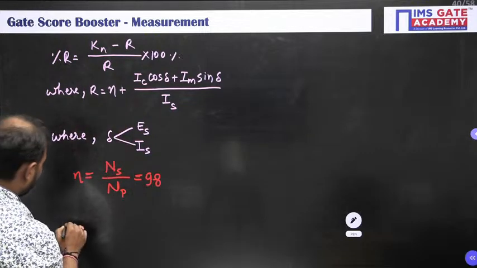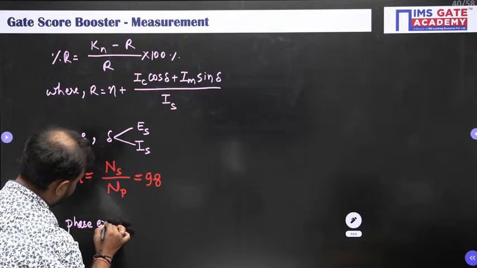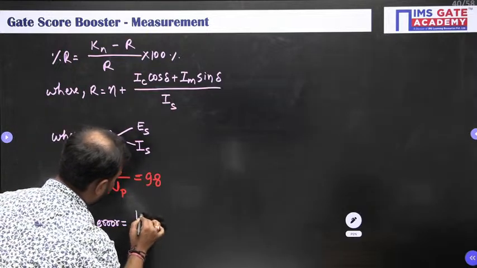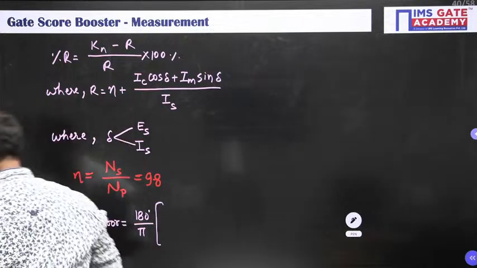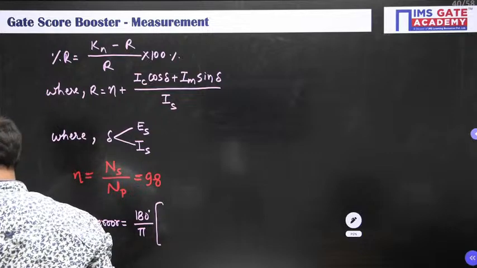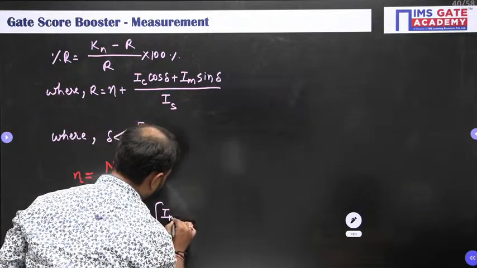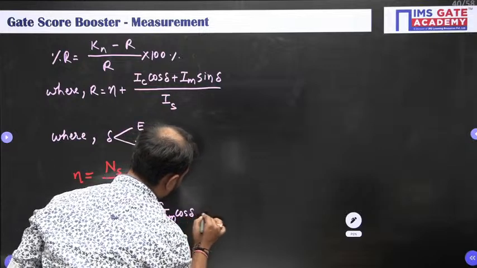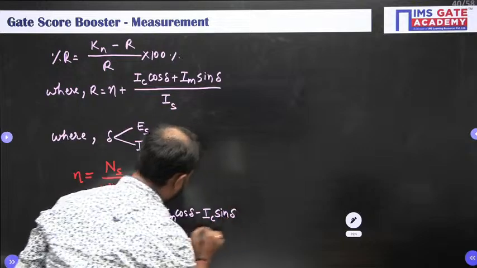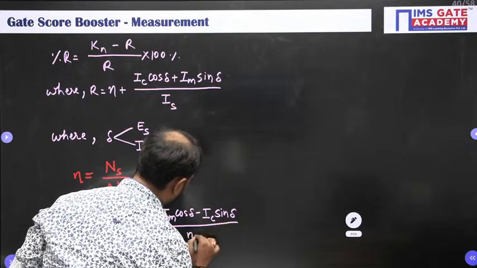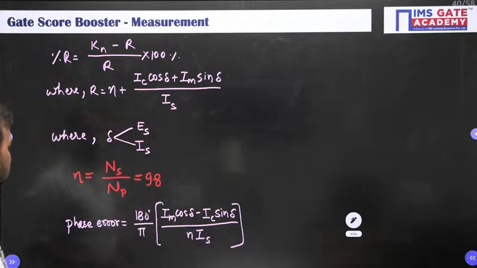Next, phase error. Phase error is equal to 180 degree upon pi, into Im cos del minus Ic sin del whole divided by N IS.